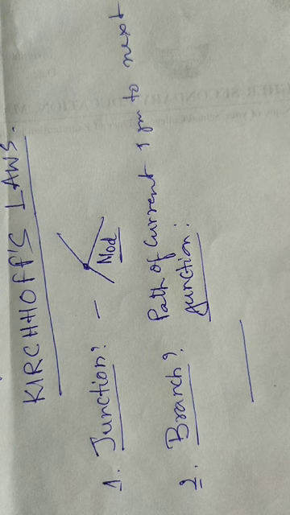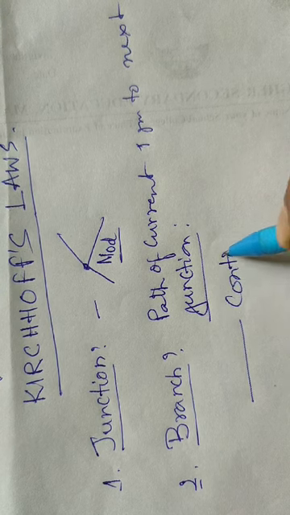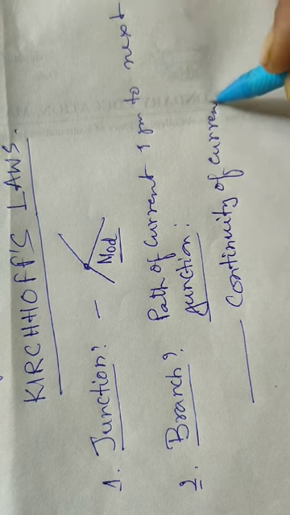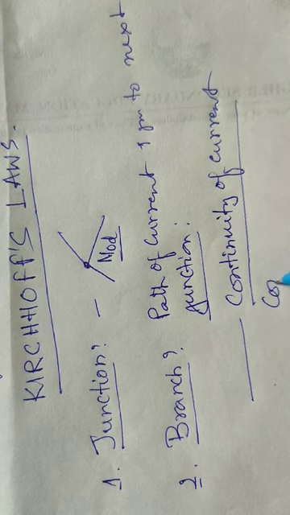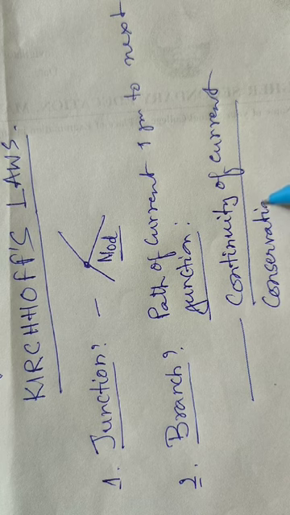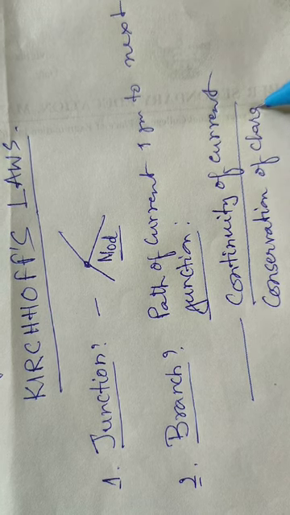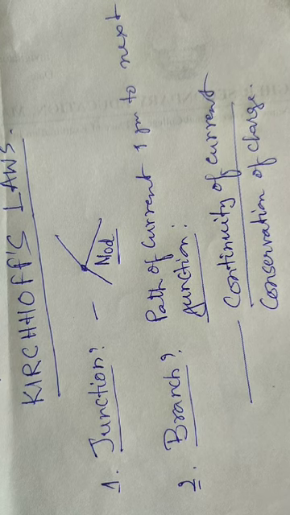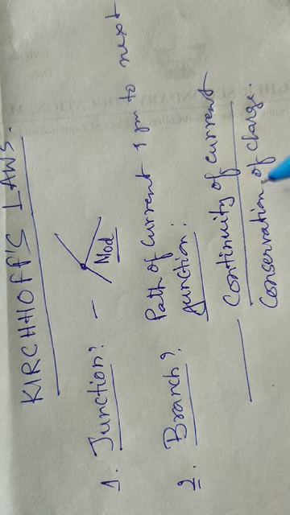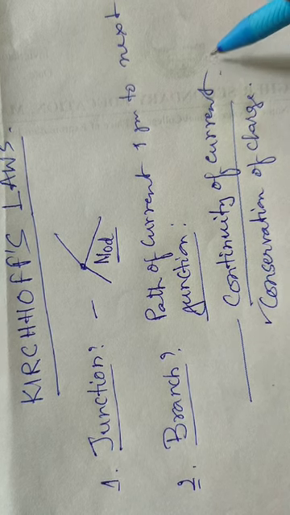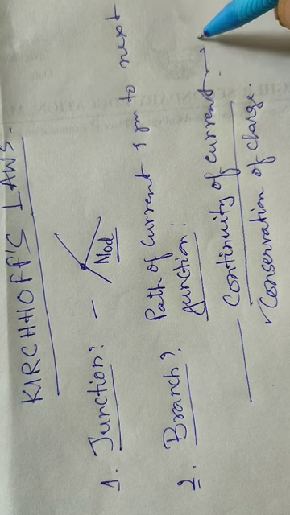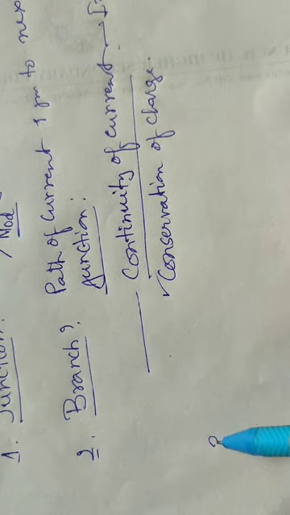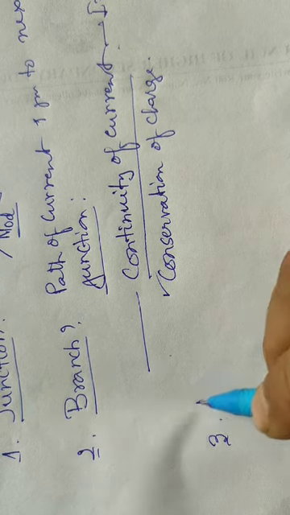It is the continuity of current, which means it is conservation of charge. When current is passing through a branch, no charge is left at any point. So there is continuity of charge, or continuity of current, that is I equals Q by T.